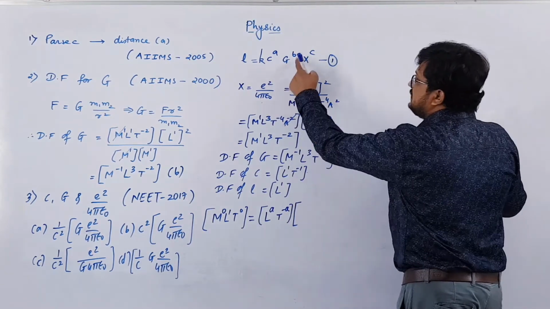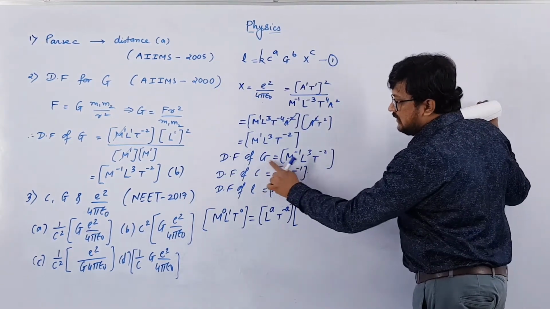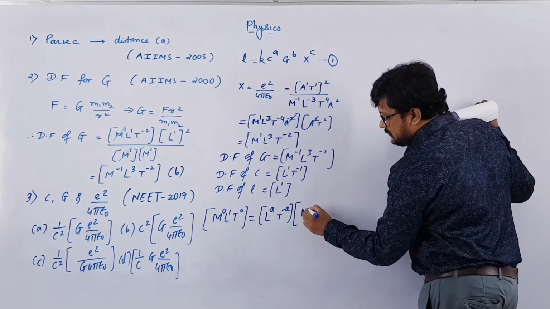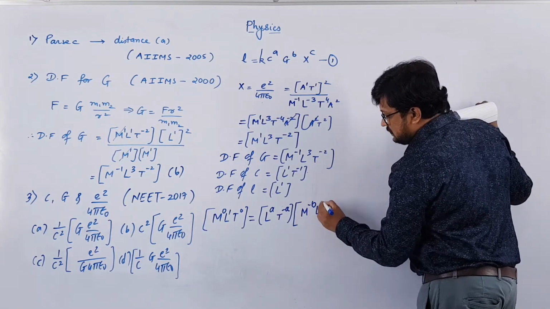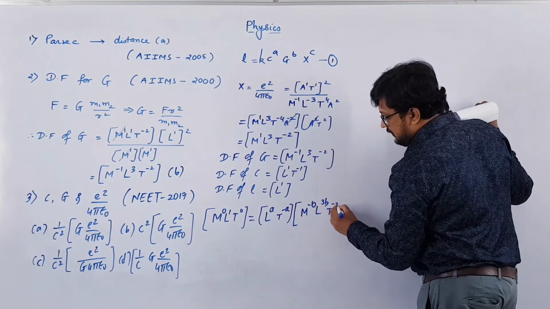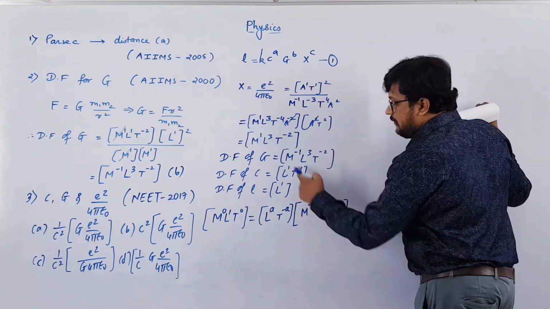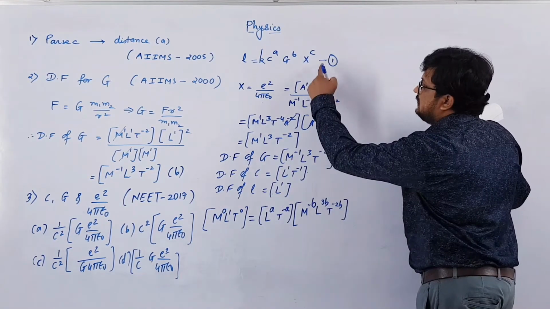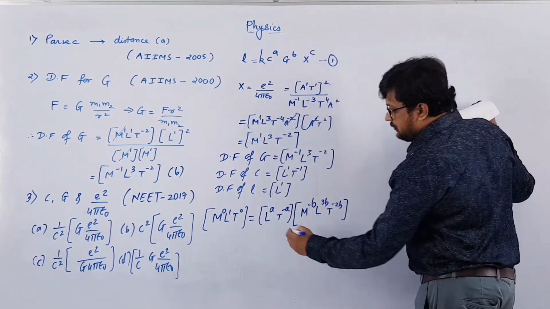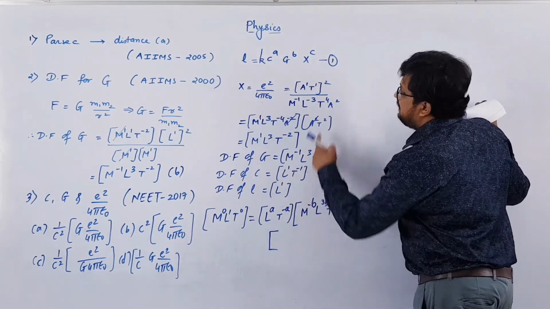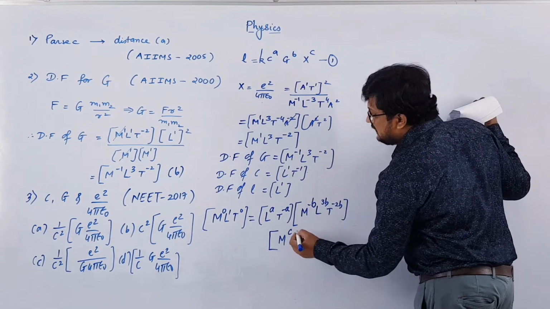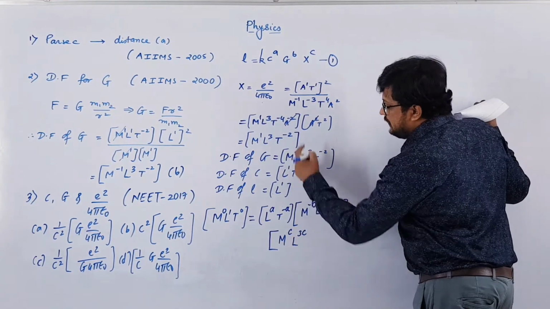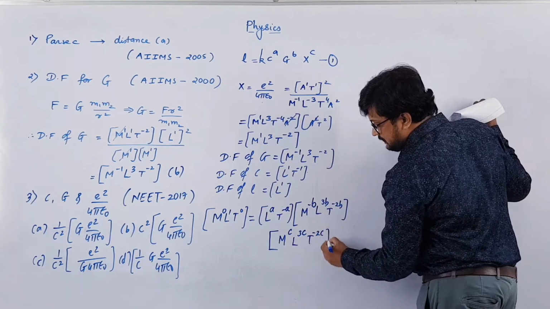Now G raised to B. What is the dimension formula of G? M raised to minus 1, so minus 1 into B will be M raised to minus B, L raised to 3B, and T raised to minus 2B. And X, this is X, so into M raised to 1 into C is M raised to C, L raised to 3 so L raised to 3C, T raised to minus 2 so T raised to minus 2C.